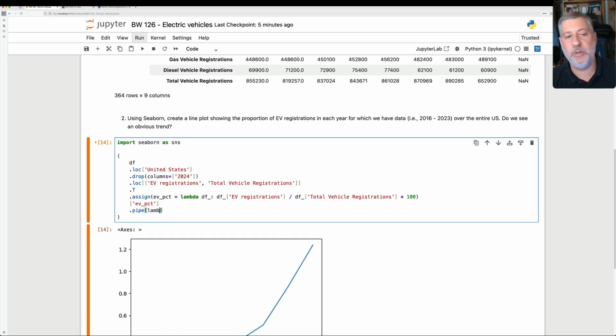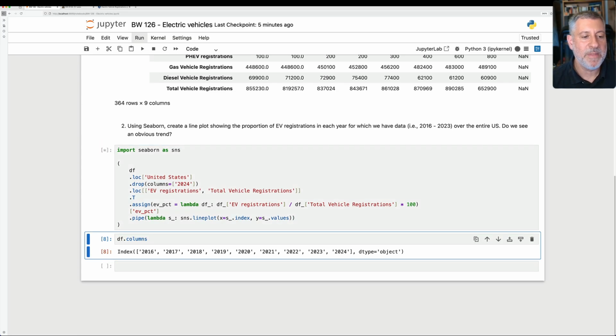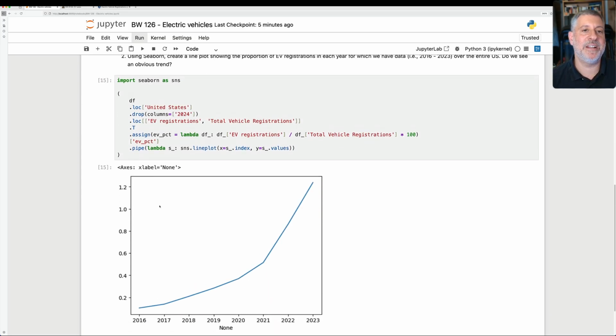So I'm going to say here pipe. I'm going to use lambda s underscore. So I'm going to use a lambda, an anonymous function. And I'm going to say then SNS line plot on x equals s underscore index and y equals s underscore values. So what's happening here is I'm going to use the SNS line plot function, handing it the data that we got from the series. That was the result of EV PCT. That was the result of all these machinations here. And sure enough, I run it and I get a nice plot that looks very similar to what we would have gotten through Pandas regularly. But again, I like Seaborn.